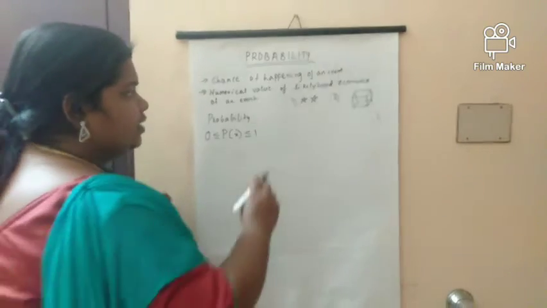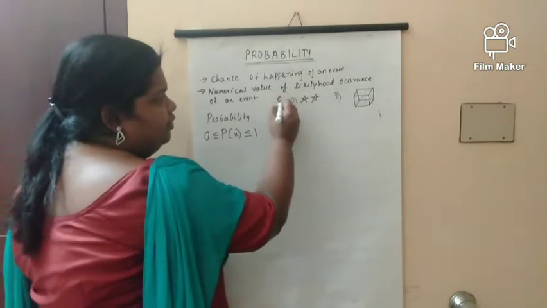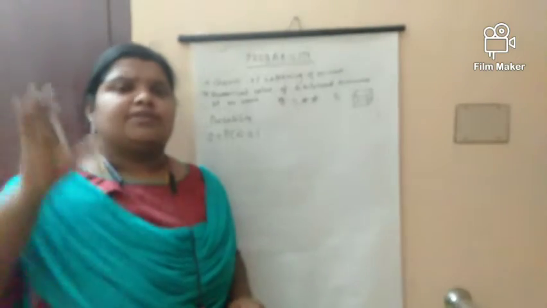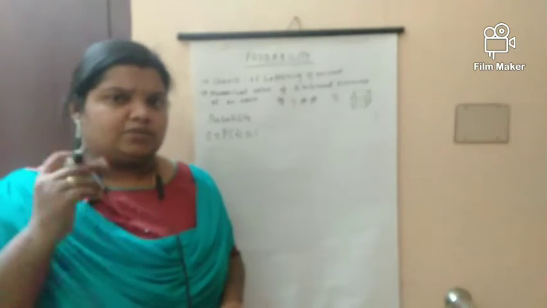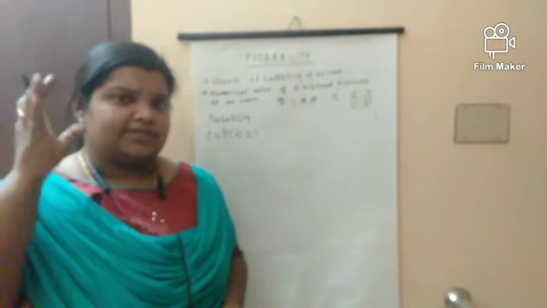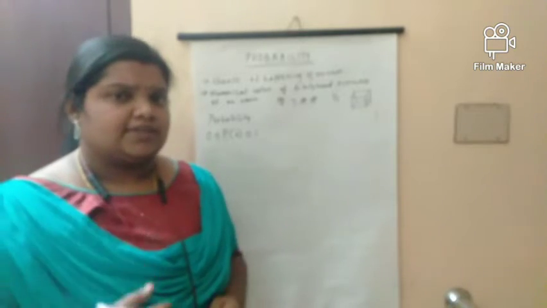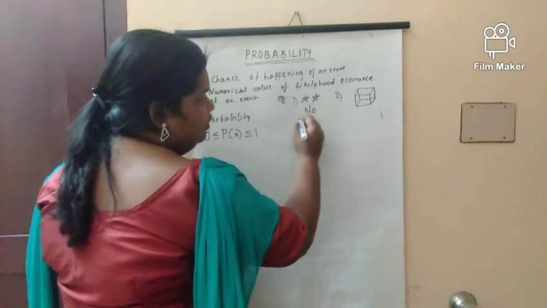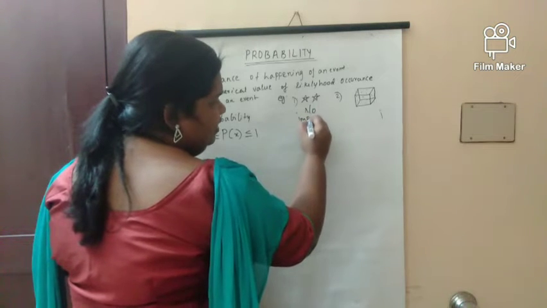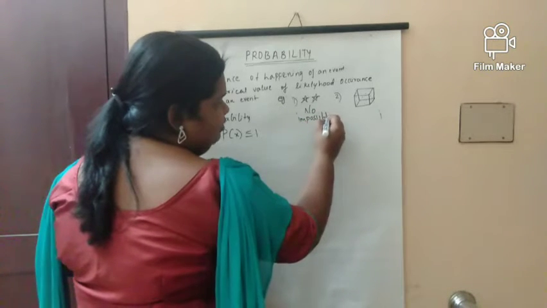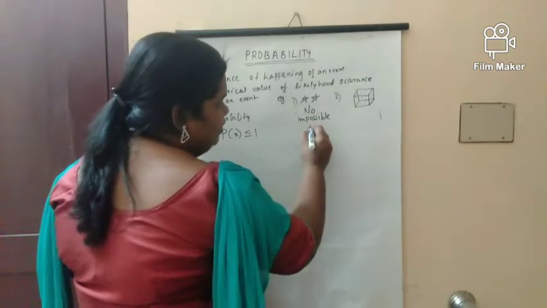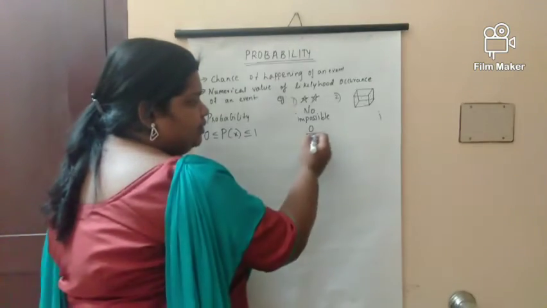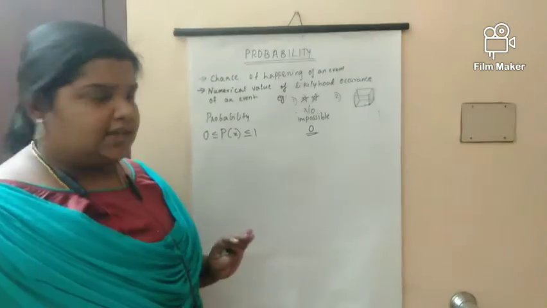Let us see. For example, first one: can you bring the real stars from the sky in your hand? No, it's not possible, is it? It is impossible to bring such stars from the sky. So this can be represented as 0. Which is impossible is represented as 0.